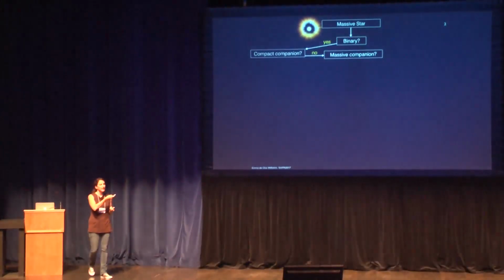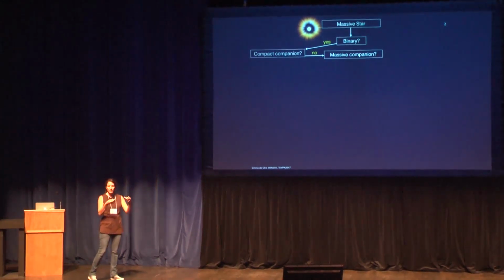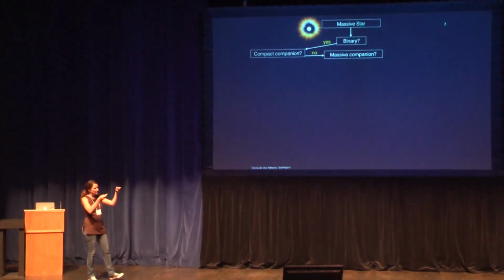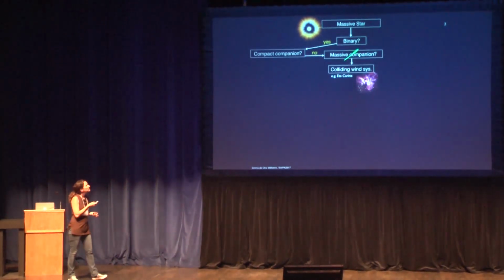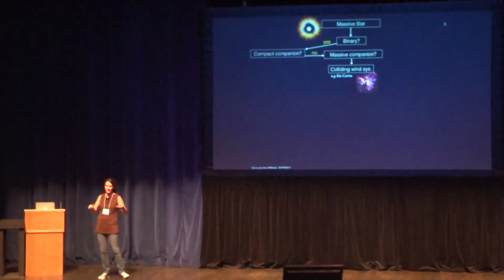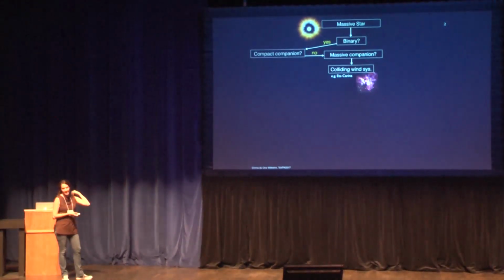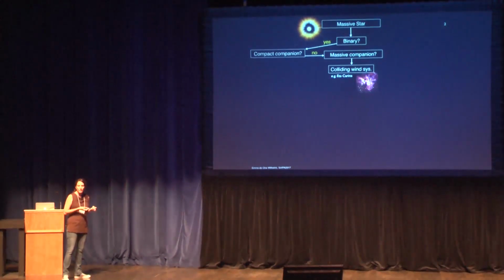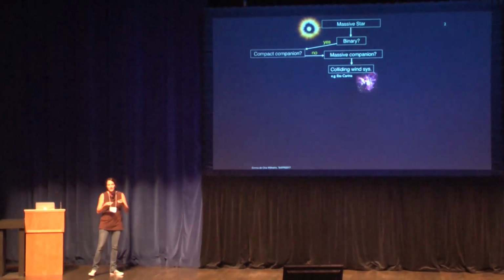If that's the case, you might wonder if this is a compact companion. If it's not a compact companion, there is another possibility that you have another massive star, or a bunch of massive stars all together in a cluster. In that case, you might have emission coming from a colliding wind system or the combined effect of the winds of the stars. This is something we see, for instance, in Eta Carinae or in systems like Westerlund 1 and Westerlund 2. Otherwise, if you have a compact companion, you have good chances to get gamma rays.